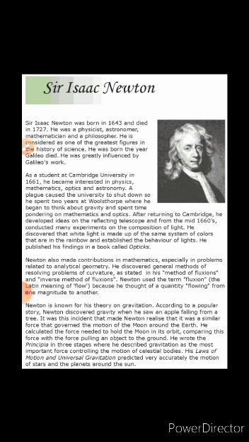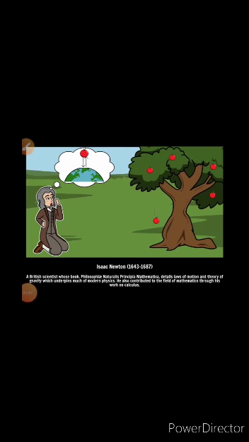A plague caused the university to shut down, so he spent two years at Woolsthorpe, where he began to think about gravity and spent time pondering mathematics and optics. I'll tell you a story of an apple. One day he was sitting under a tree, and an apple fell from the tree. He thought, why does it fall down?